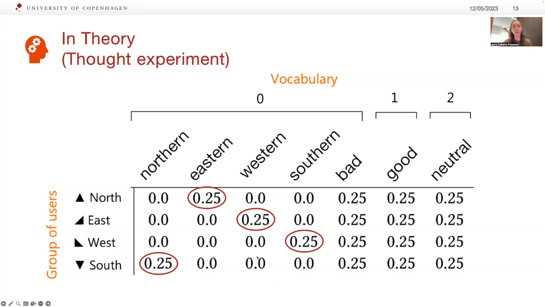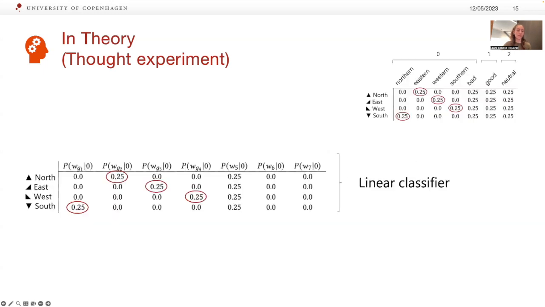Let's say that the members of these groups use these words with the following probabilities for talking about sentiment. We can see here 4 representational biases, which is, for example, the association of each group with the negative sentiment. We can also see that 25% of the time, for example, the group North will be using Eastern to convey negative sentiment. If we have sufficient data, we can train a simple model like naive Bayes to perform sentiment classification. The model will induce the maximum likelihood estimate given a negative sentiment, for example, as we show in this table. We can see that the model reproduces the representational biases found in the data.